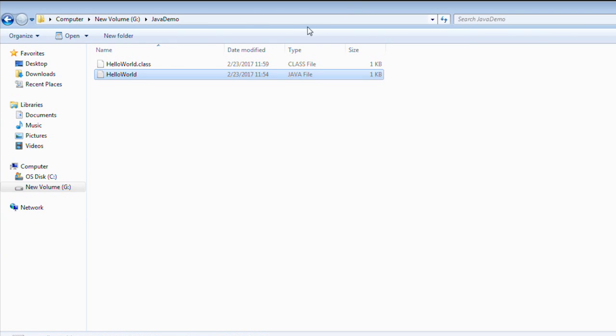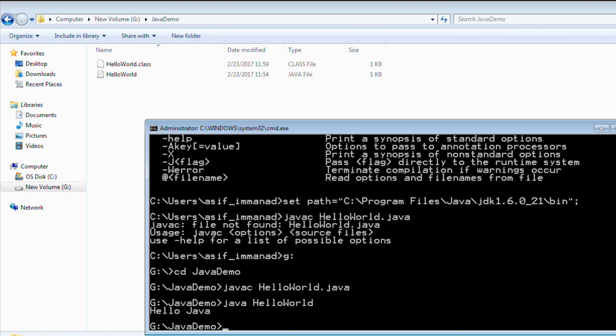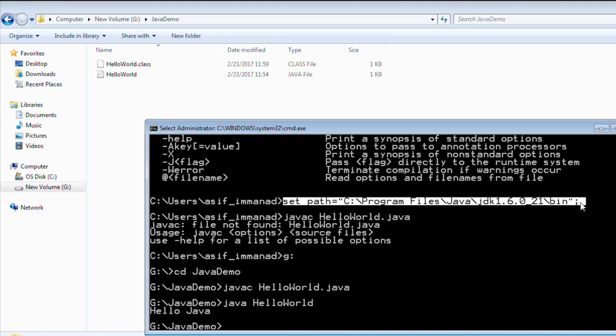So we have written our program and we have stored it under the G drive. We'll open the command prompt, and we are assuming that we have not made any environment setup. So the very first thing we need to do is set the path. How do we set the path? By using the command set path equal to the complete path: Program Files, Java, JDK, and bin, till bin. Okay, this is how we'll set a path.